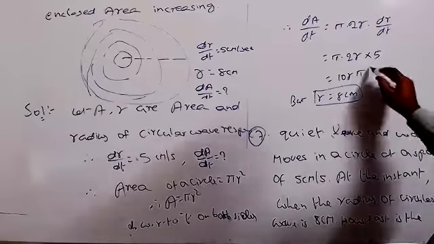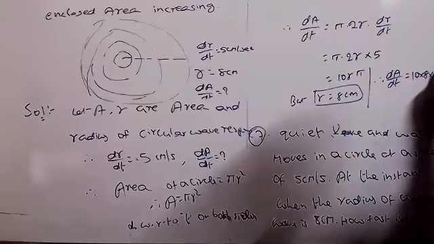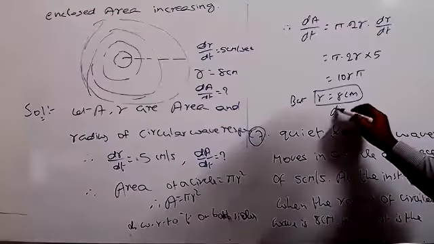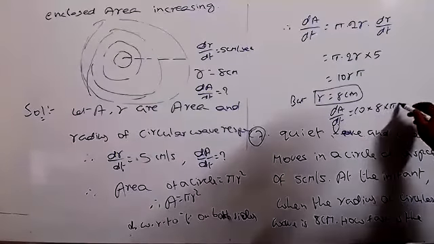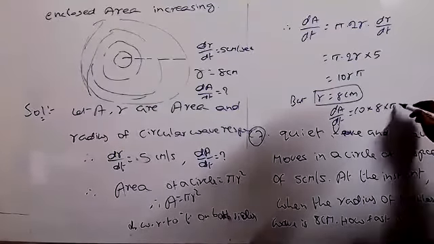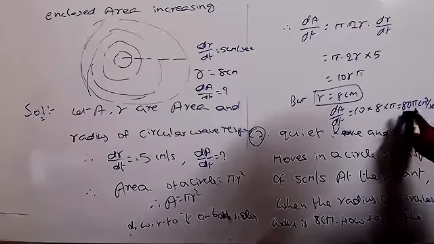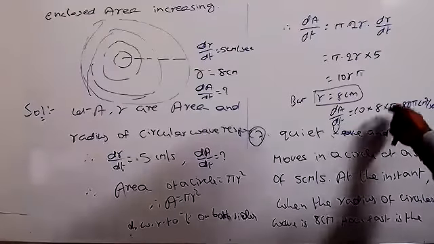Substitute it there now. So therefore dA by dt equal to 10 into 8 into pi, which is equal to 80 pi centimeter square per second. Why do we take centimeter square? Because it is the area, and area is always in square units. For perimeter or circumference, we take normal units only. For volume, we always have to take cubic units. Okay? Yes, the answer.